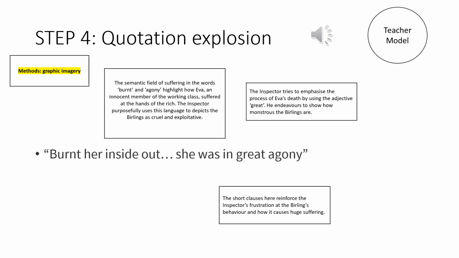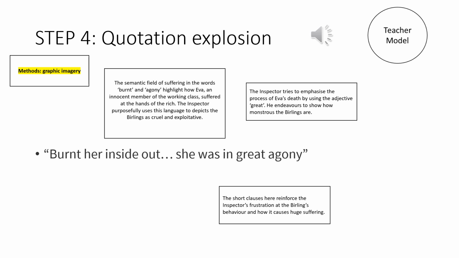Here is the modelled example. So we've got graphic imagery, which means very violent or direct or upsetting almost. So the inspector is being very direct in the way that he describes Eva Smith's death. And we've got the words there, "burnt" and "agony", creating a semantic field of suffering, which represents more widely the suffering that the working class experience at the hands of the rich.